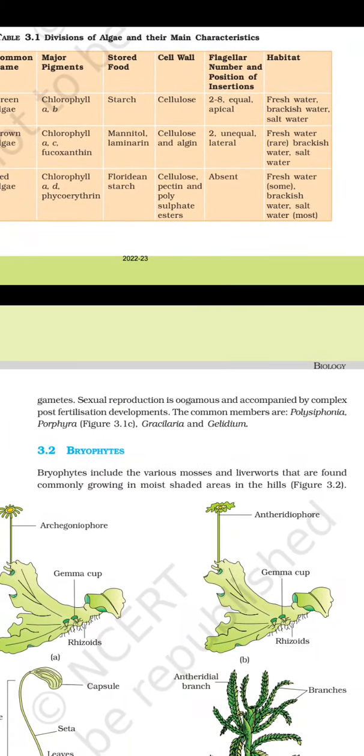Sexual reproduction is oogamous and is accompanied by complex post-fertilization development. The common members are Polysiphonia, Porphyra, Gracilaria and Gelidium.